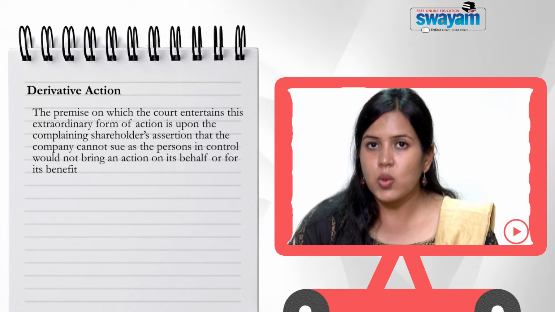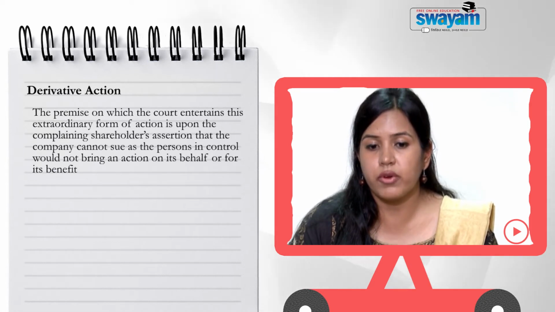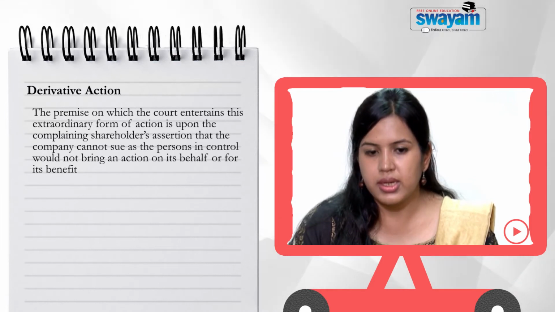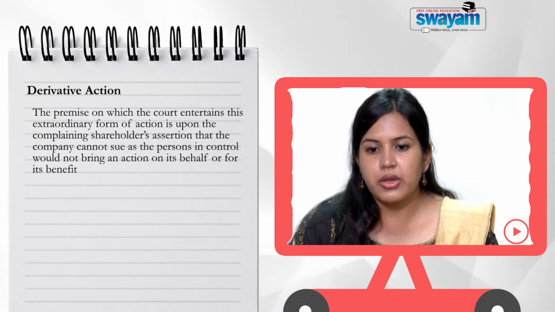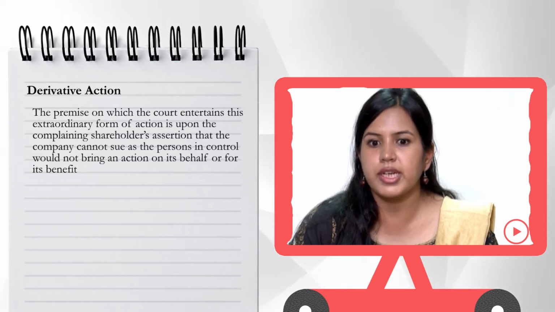The premise on which the court entertains this extraordinary form of action is upon the complaining shareholder's assertion that the company cannot sue as the persons in control would not bring an action on its behalf for its benefit.